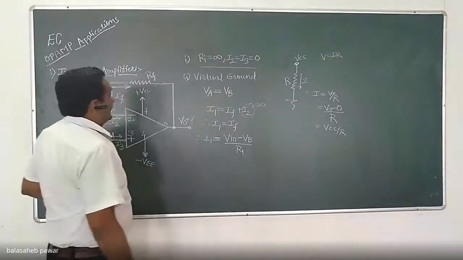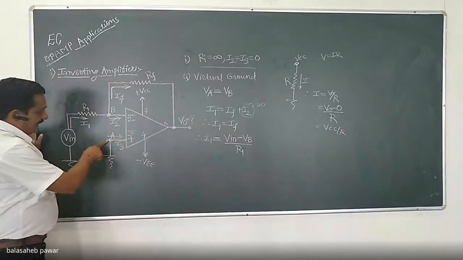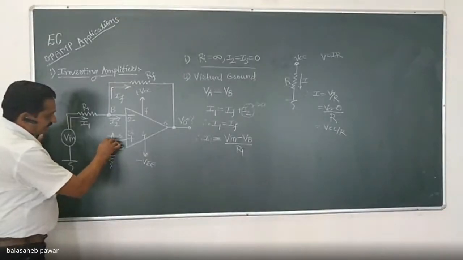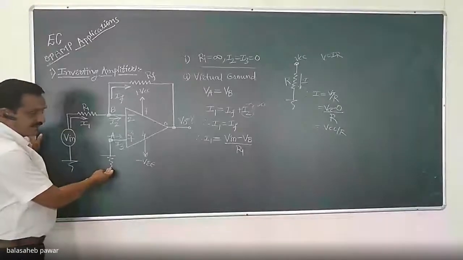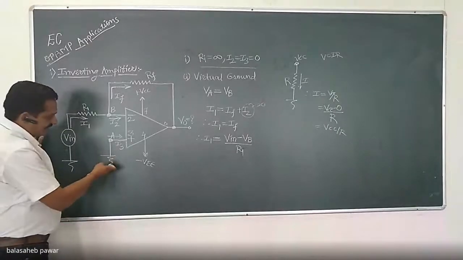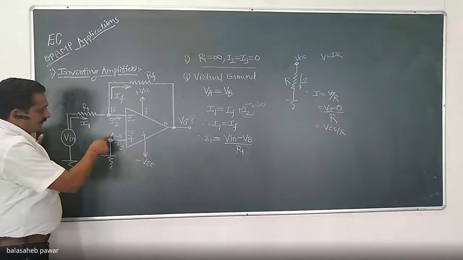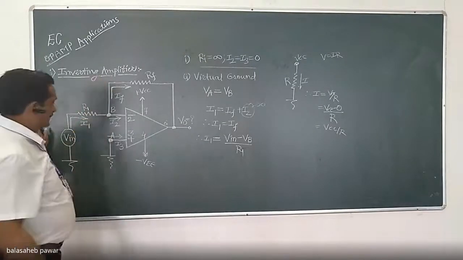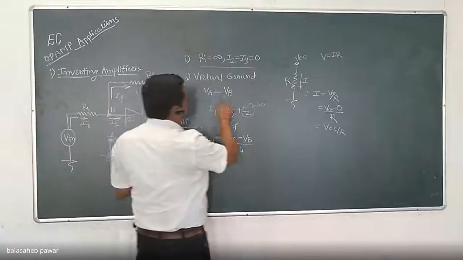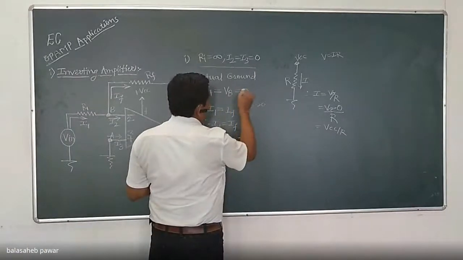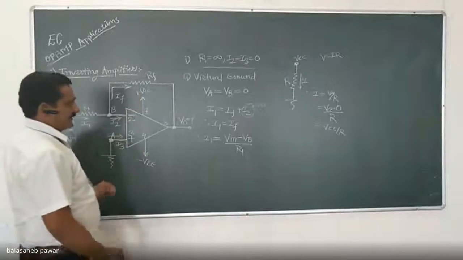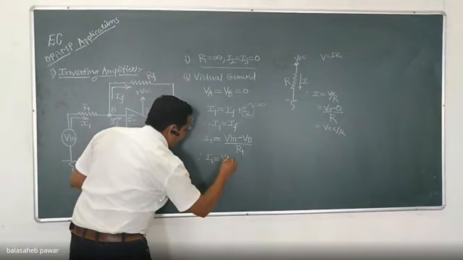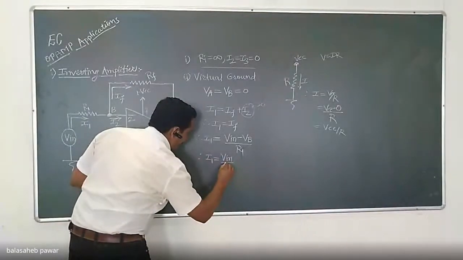Now, how much is the value of VA? Voltage at node A is how much? 0. It is grounded. Node A, as it is grounded, means VA equals 0. And what does virtual ground say? VA equals VB, and that's why VB will also be 0. Got it? Therefore, simply we can write I1 equals Vin by R1.